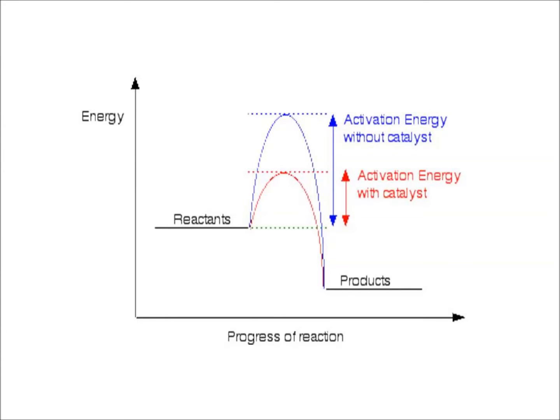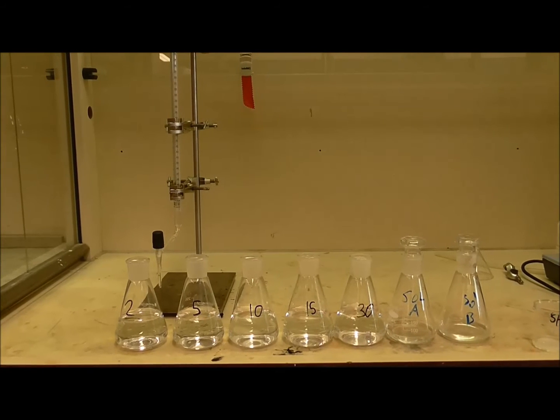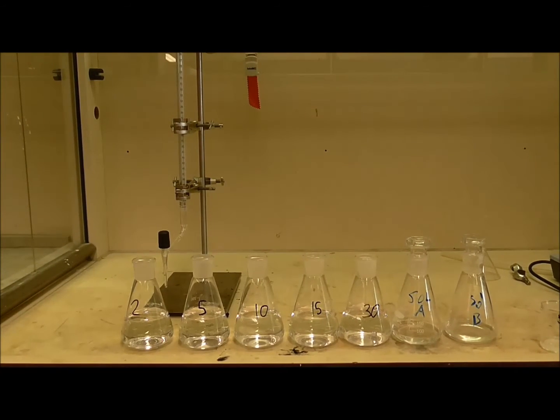The amount of correct energy is called energy of activation. A catalyst speeds up a reaction by lowering the activation energy by providing an alternative pathway. Today we'll be doing an experiment in which all reactants are in solution. Although this is a different state of matter, we can still apply the principles of kinetic theory of gases.